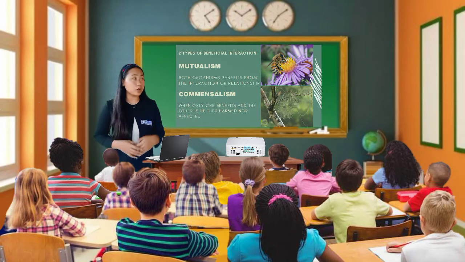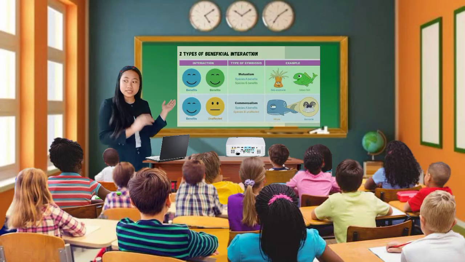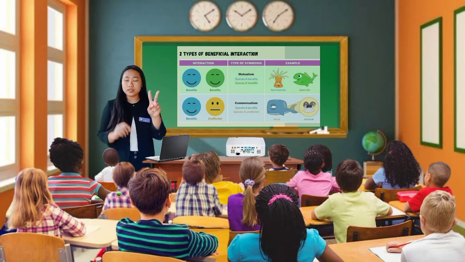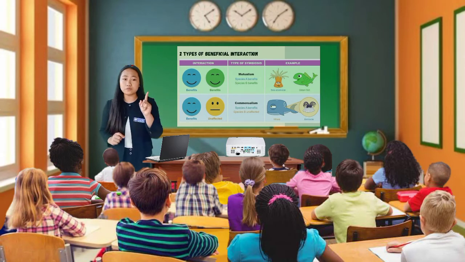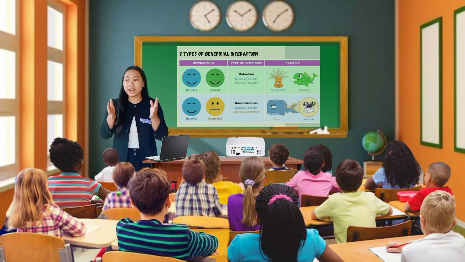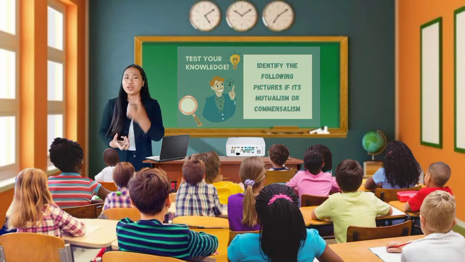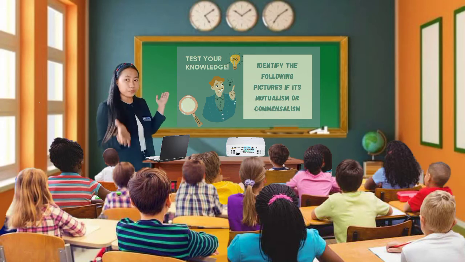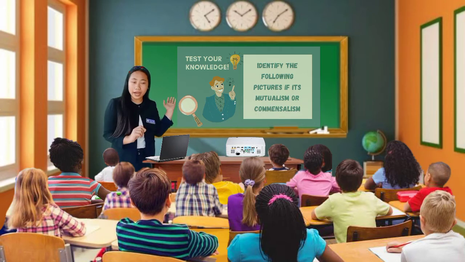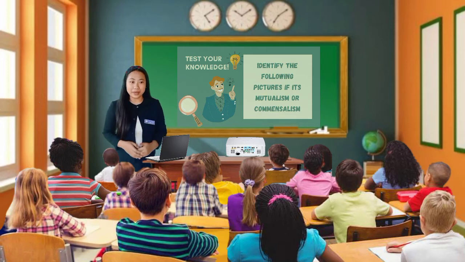That's correct. So class, always remember the difference of mutualism and commensalism. When you say mutualism, both of the species or living things mutually benefit from the relationship. And commensalism, only one species or living thing benefits and the other is not harmed, neither affected. So let us now test the knowledge of what you have learned from the discussion. I will show you a set of pictures and you will tell me if it's either mutualism or commensalism.